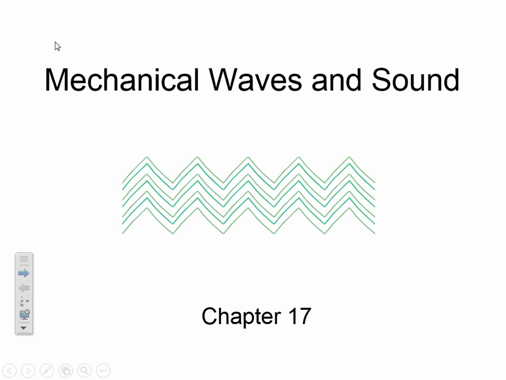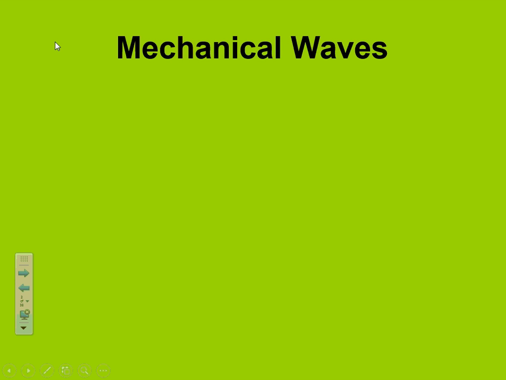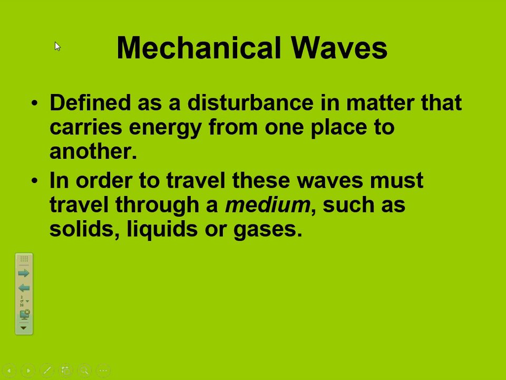But before we even get into sound, we have to talk about waves, because sound and light both travel as waves. There are a few different types of waves that we are going to talk about. The first one is a mechanical wave. What is a mechanical wave? It's a disturbance through matter that carries energy from one place to another. So a wave has energy on it and it's carrying it from one place to another. And when it does that, it's traveling through a medium. A medium is what a wave travels through, such as a solid, a liquid, or a gas.